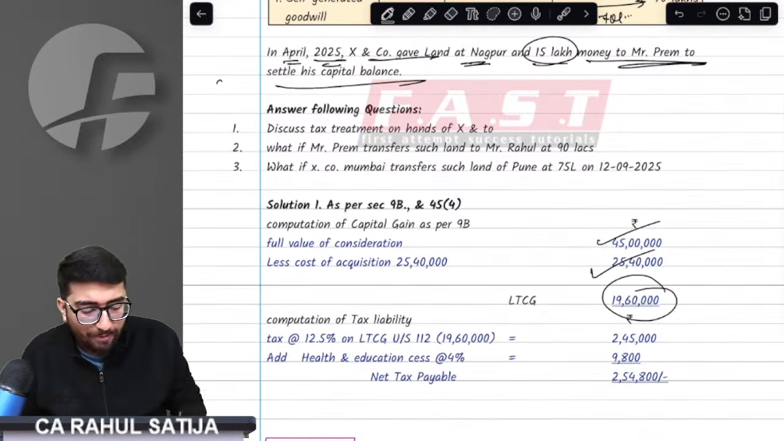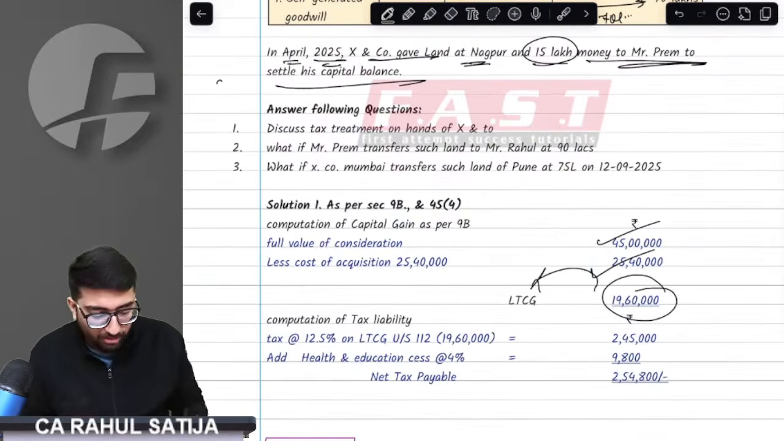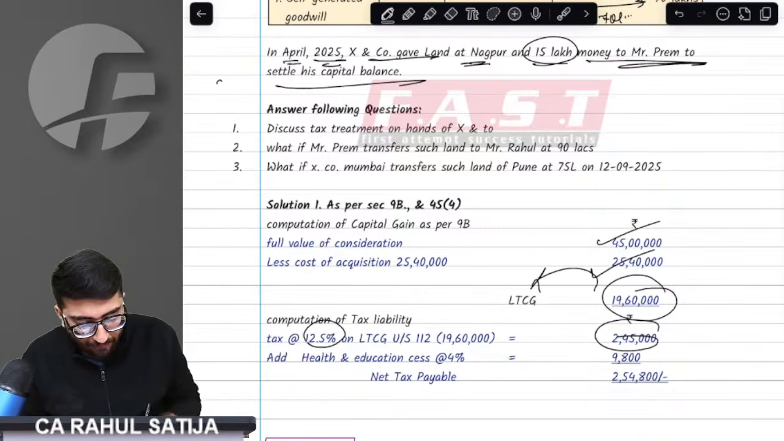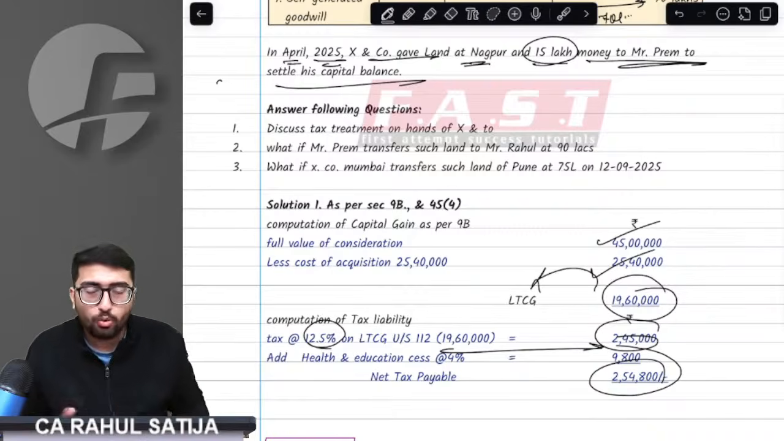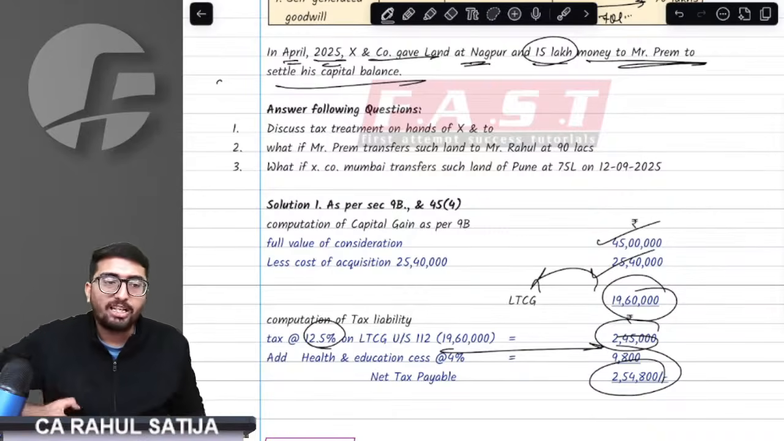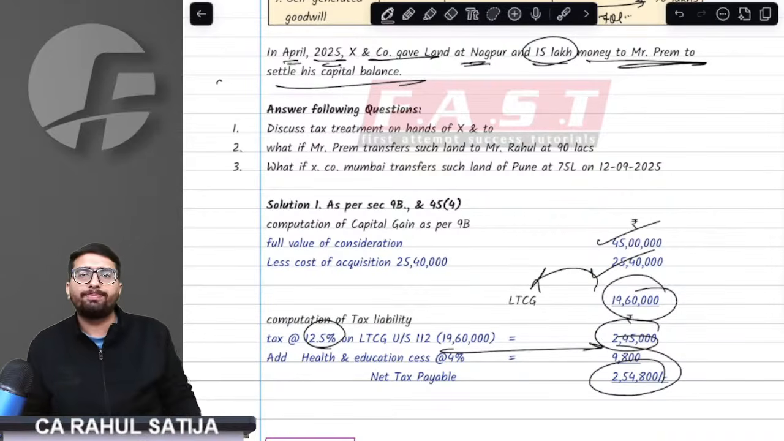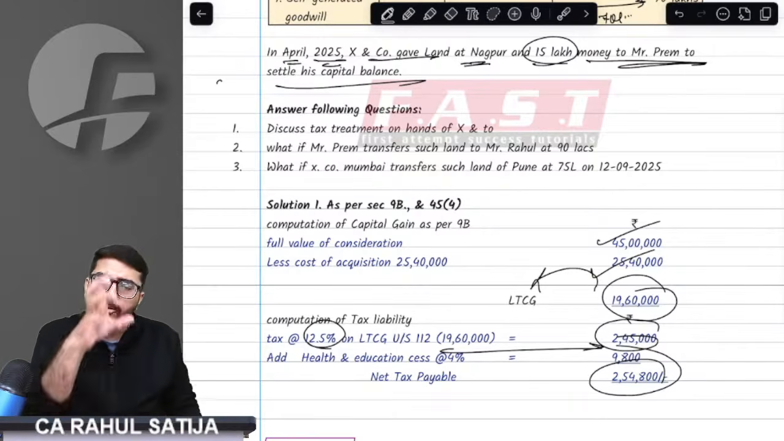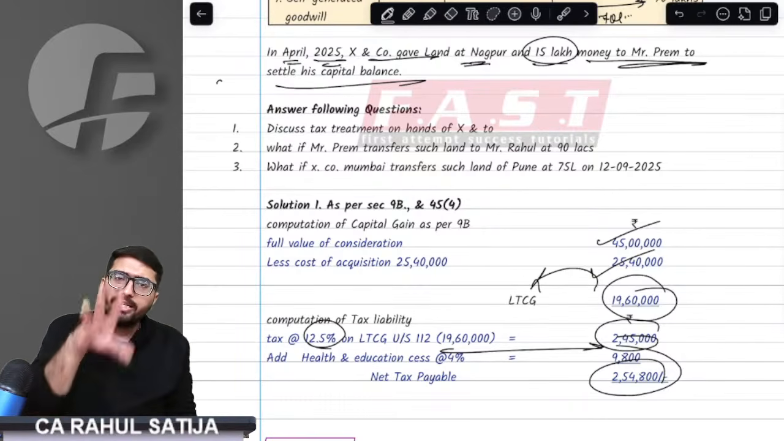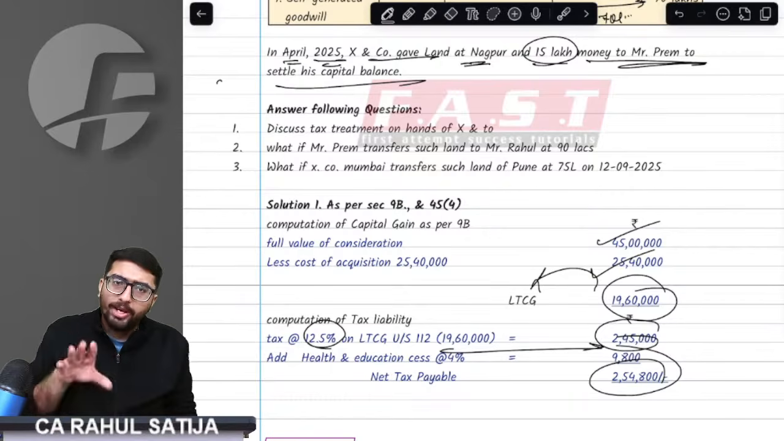Therefore, 19.6 lakh would be long-term capital gain in the hands of the firm, and on that 12.5% taxes would be paid by the firm. 2,54,800 would be the actual taxes amount in the hands of the firm. Very logical point.